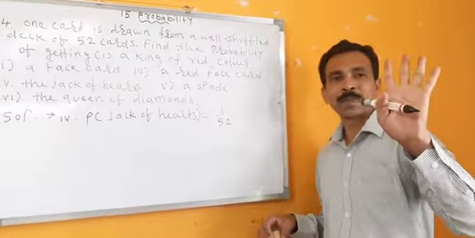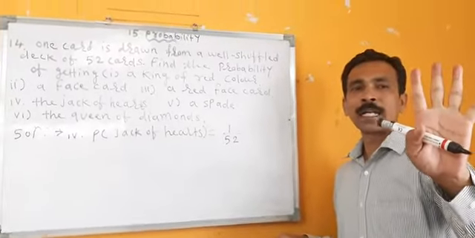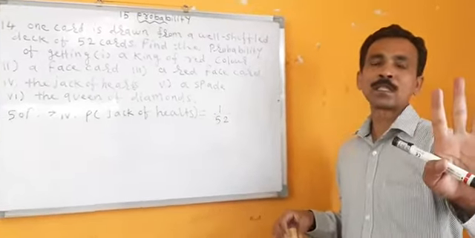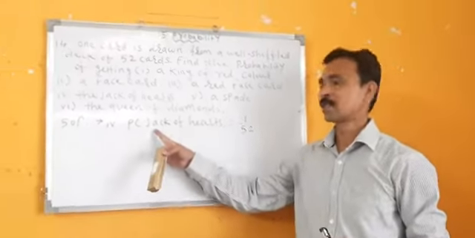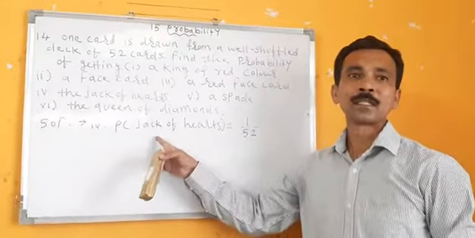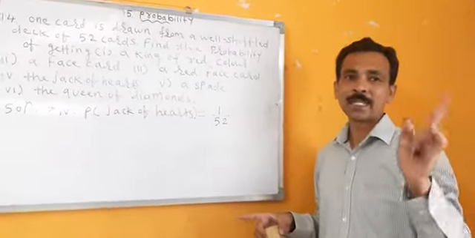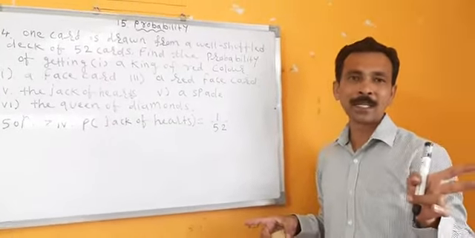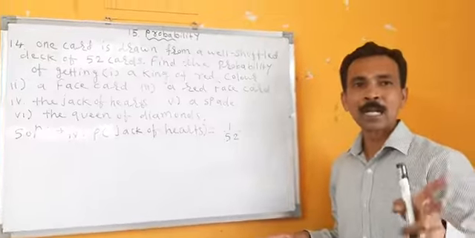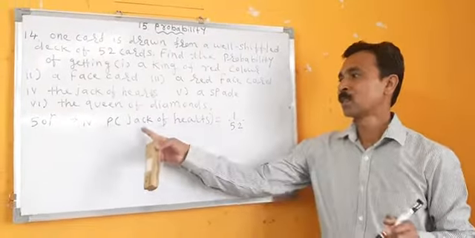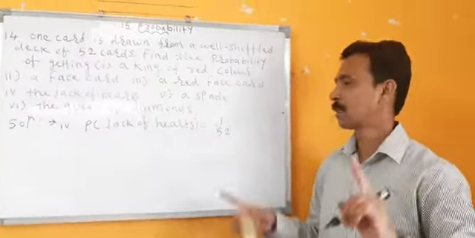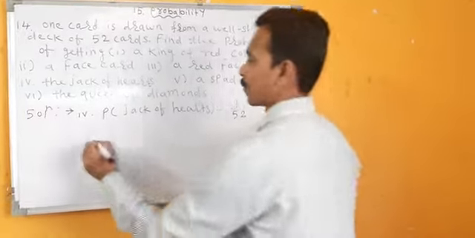Because there are four jacks. One jack will go in diamond, one jack will go in spade, one is in club, and one is in heart. So jack of hearts, only 1 upon 52.